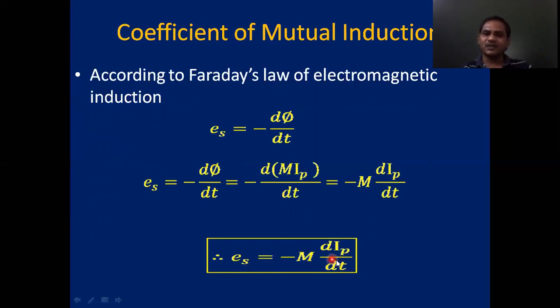From this expression, you can define the mutual inductance. How? If dIp by dt equals 1, that is 1 ampere per second, then the magnitude of Es will be capital M. Therefore, the induced EMF in the secondary coil, when the decrease of current in the primary coil is 1 ampere per second, is called the coefficient of mutual induction or mutual inductance of the coils.